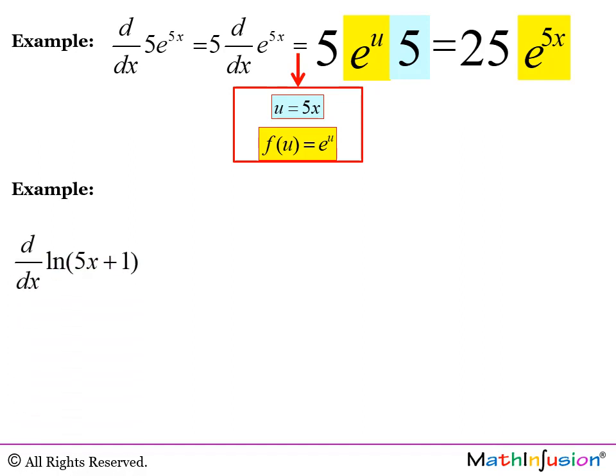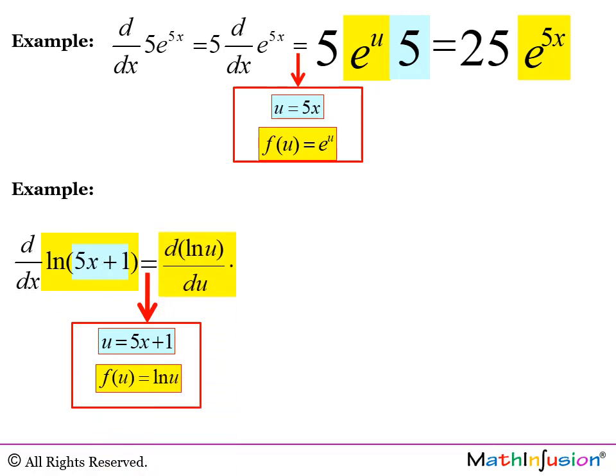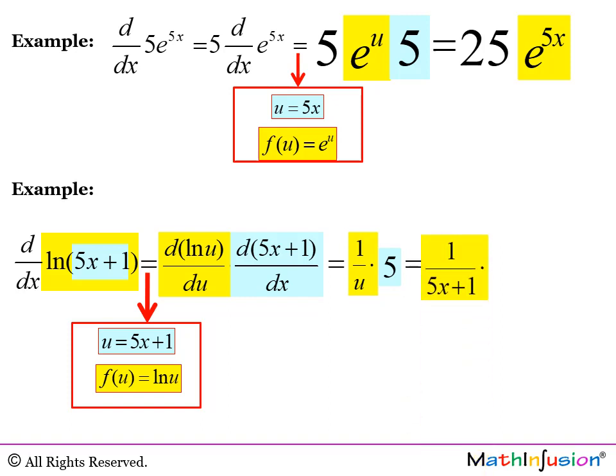Example, d/dx of ln of 5x plus 1. This is certainly the u, and the outer function is ln of u. So here's the product of the derivatives. It's d/du of ln of u and d/dx of 5x plus 1. The first one is 1 over u, and the second one is 5. Let's replace the u by the function. We get that, and then times 5. And we get 5 over 5x plus 1.